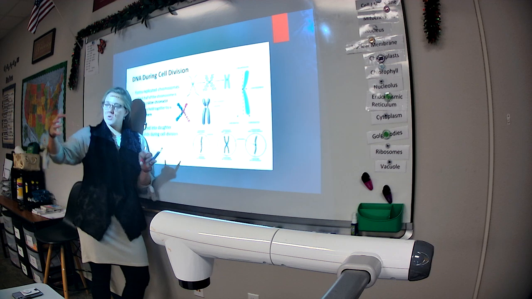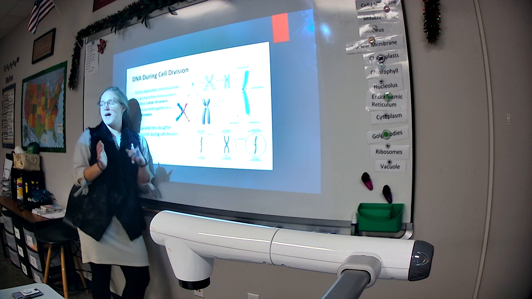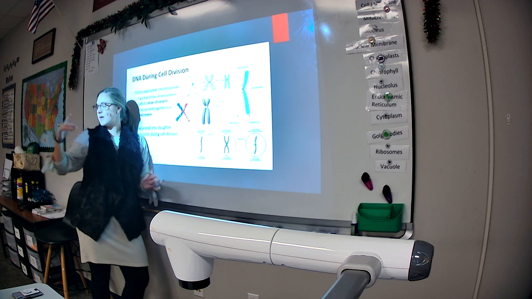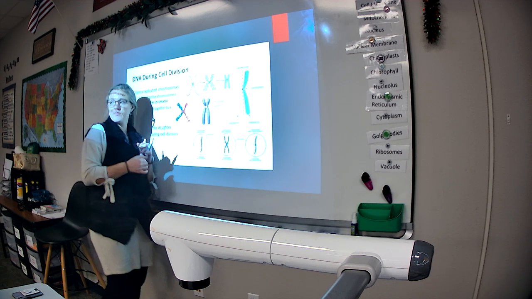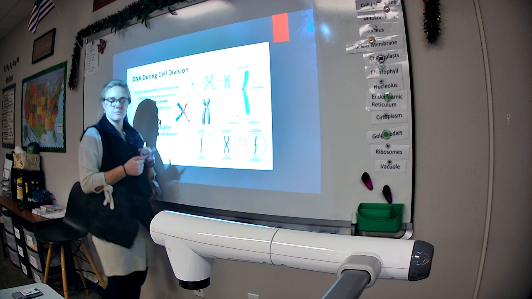So the DNA scrunches up into these more compact forms. They're smaller. It's not all spread out and stringy and messed up. It's all compact into little X's. Okay? Does that make sense? Okay.